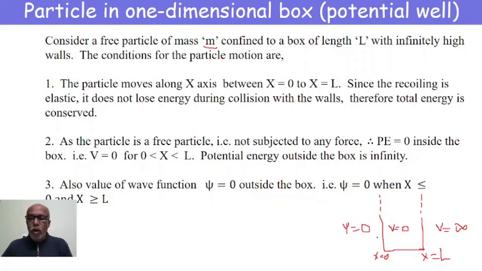We have considered the particle to be inside the box, and outside the box it is 0.